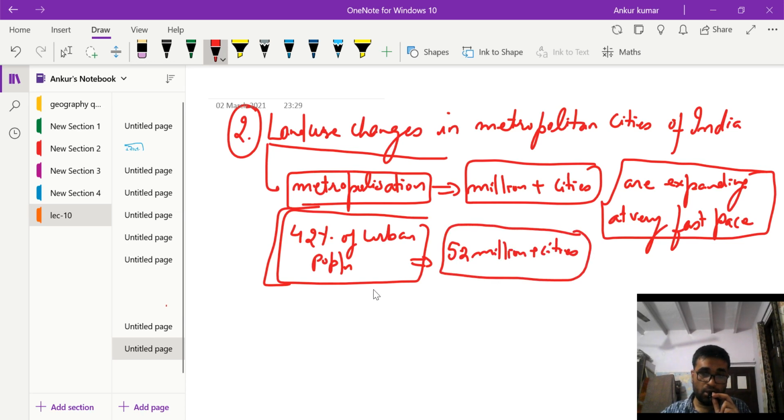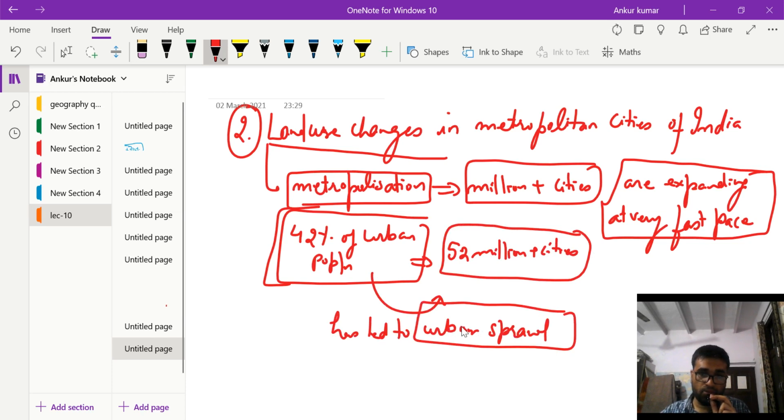Okay, and this kind of urbanization has led to urban sprawl. Now, urban sprawl is happening in the nearby areas, in the rural areas adjacent to the cities, right?